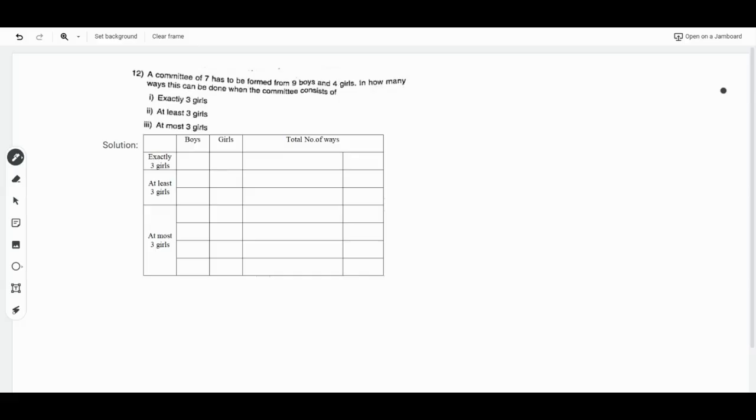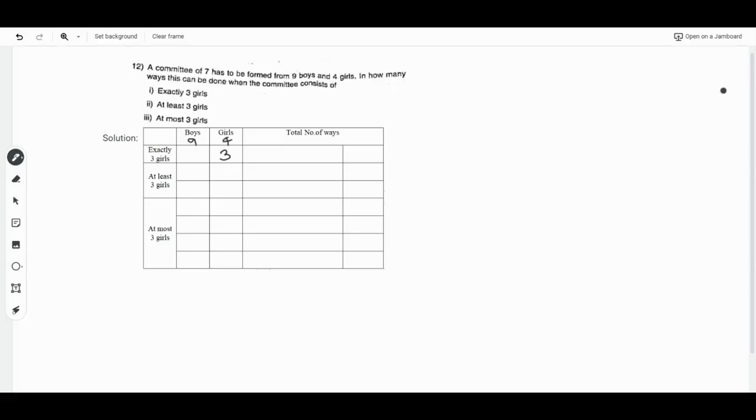A committee of 7 has to be formed. We have to form the committee of 7 from 9 boys and 4 girls. In how many ways can this be done when the committee consists of exactly 3 girls, at least 3 girls, at most 3 girls. So here exactly 3 girls means it will be 3 girls. Total here boys are 9 and girls are 4. Exactly 3 means it will be 3. We want a total of 7, so it will be 3 and here it will be 4. 3 plus 4 will be 7. We need a committee of 7 members.